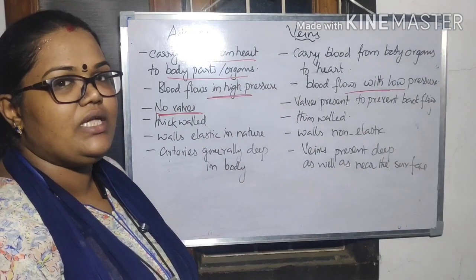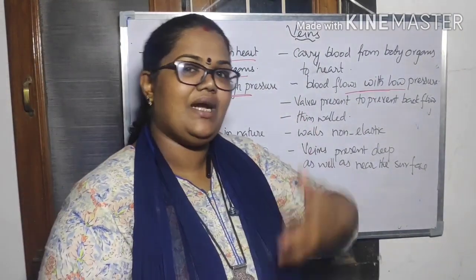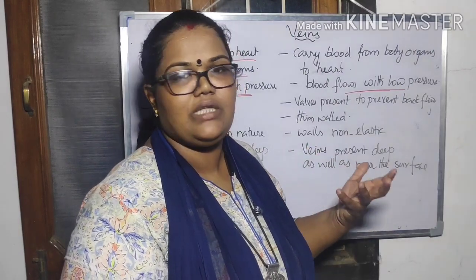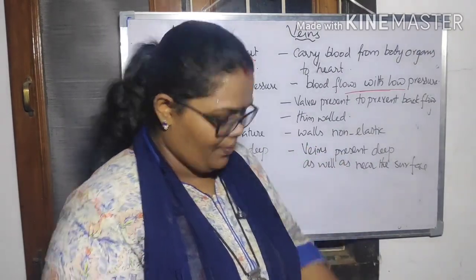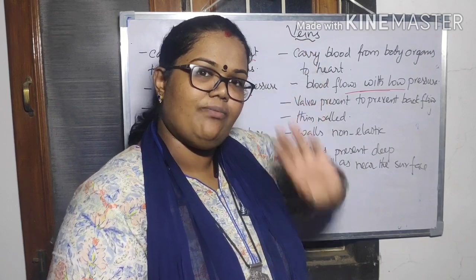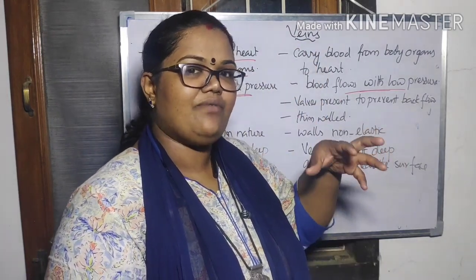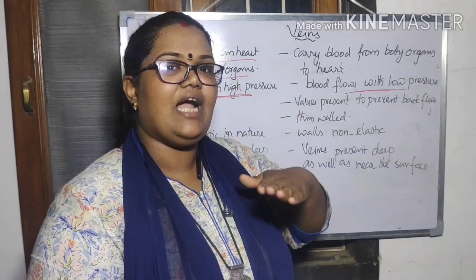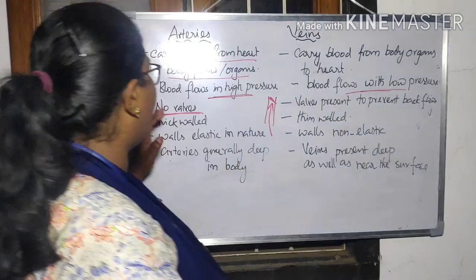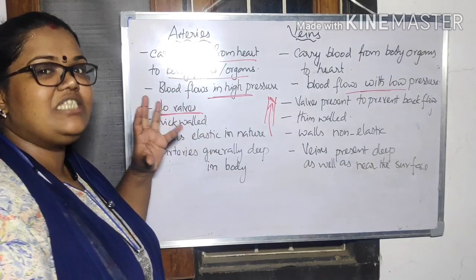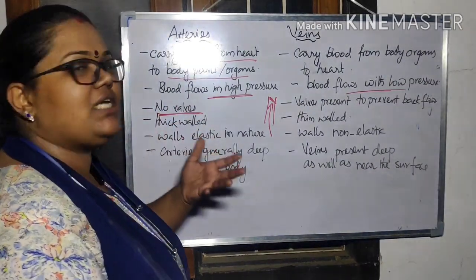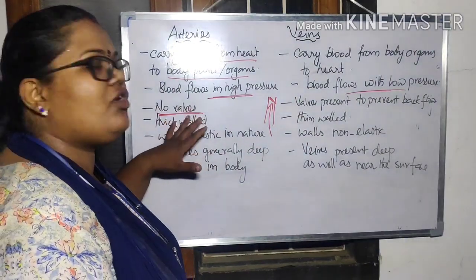But what is the case of veins? Veins body part से blood लेकर आ रही है heart तक. So there is no pressure, nothing is there. आगे वो ऊपर की तरफ लेकर आ रही है, so there is a chance of backflow. Backflow के chances हैं, so there must be some valves in that, so that we can prevent the backflow. In the artery the heart is pumping, so the blood will flow in high pressure, so there is no chance of backflow, so no valves are needed.